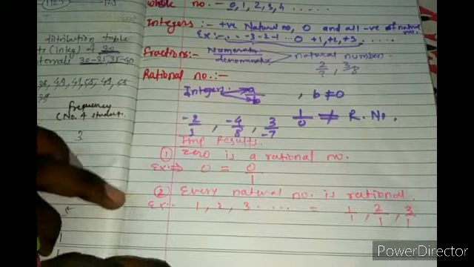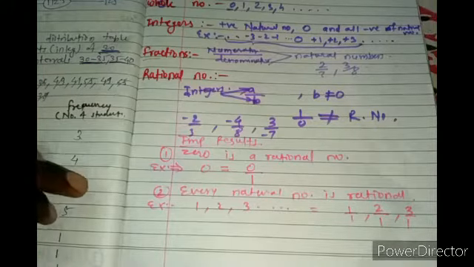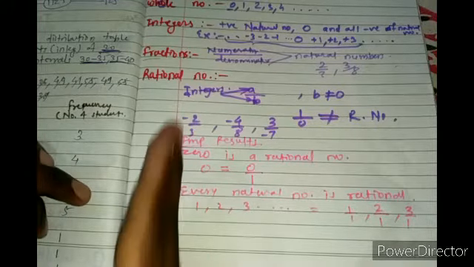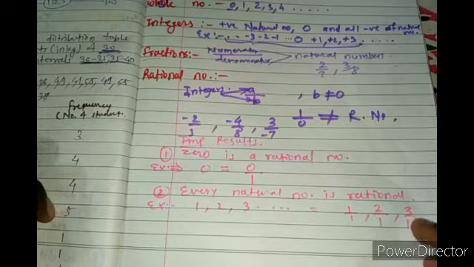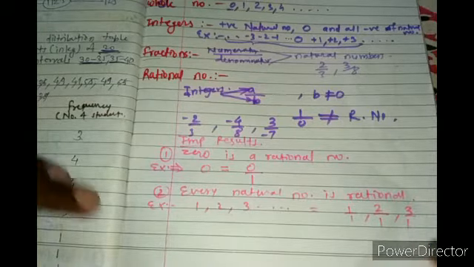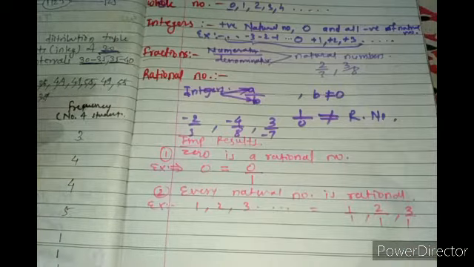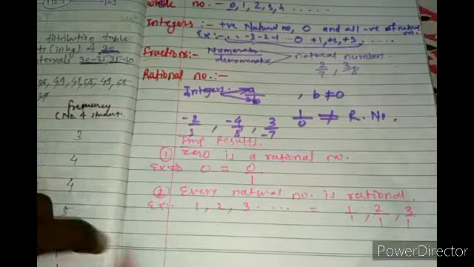Each of them can be represented in the form of a by b. A by b means in the form of integers, right? The numerator and denominator are integers, and when the numerator and denominator are integers, then it is a rational number, right?